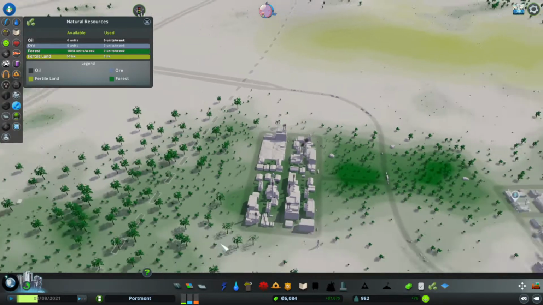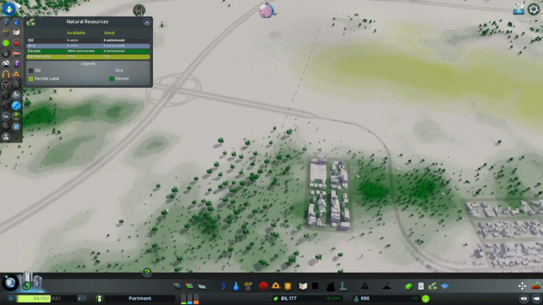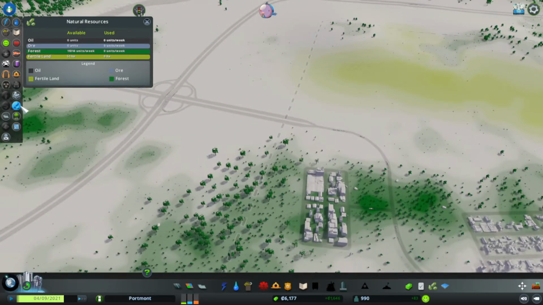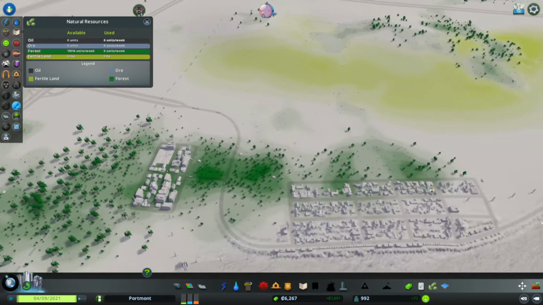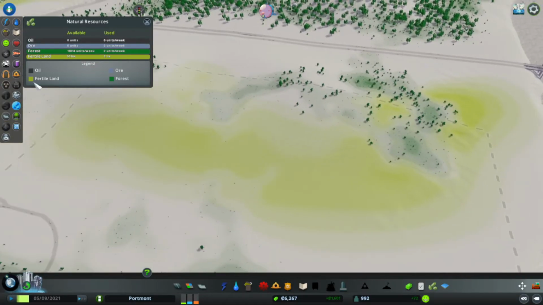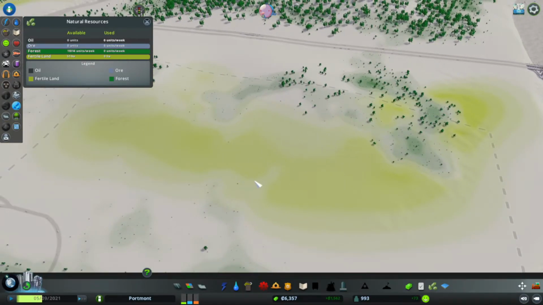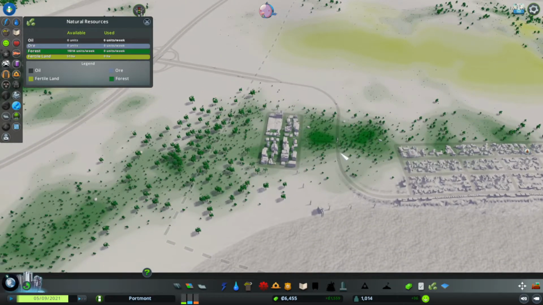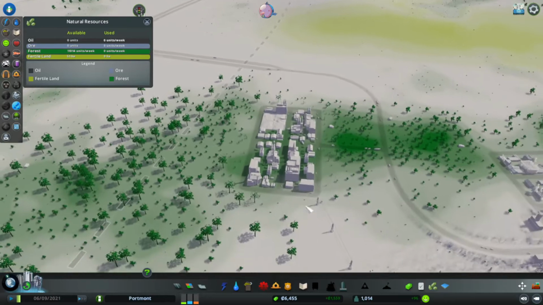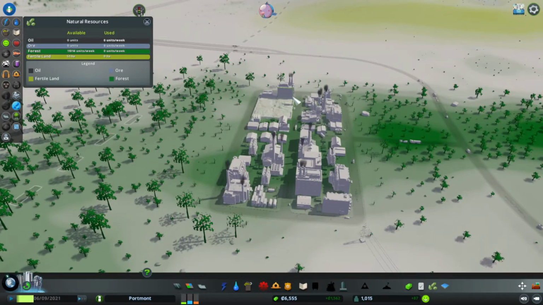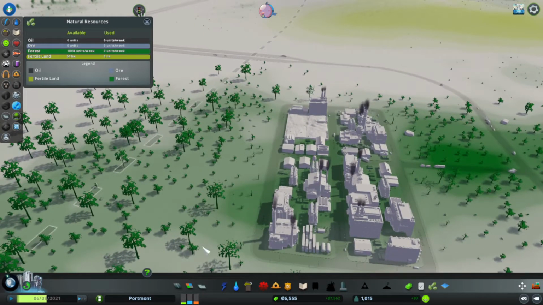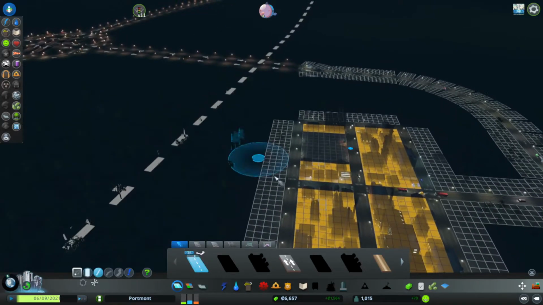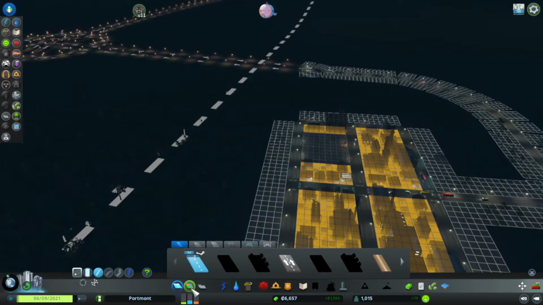Let's have a look. What we've got here, if I click on this eye again, down to here, it's called natural resources, I can see what we've got. You can see we've got some farmland over here, which is interesting. I could put some farms over that way. Or I've got a bit of forestry over here. Obviously, if you put forest near the polluted factories, probably not going to be great for the trees. But I don't have enough of a zone there.